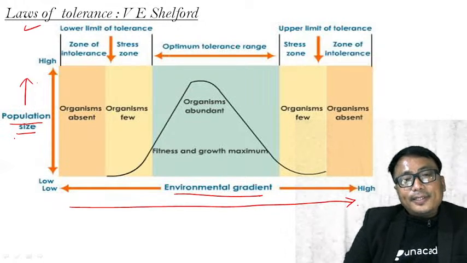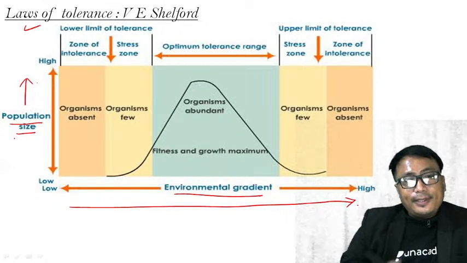Now, the presence or absence and also the population of an organism in the ecosystem behaves in this manner. How?